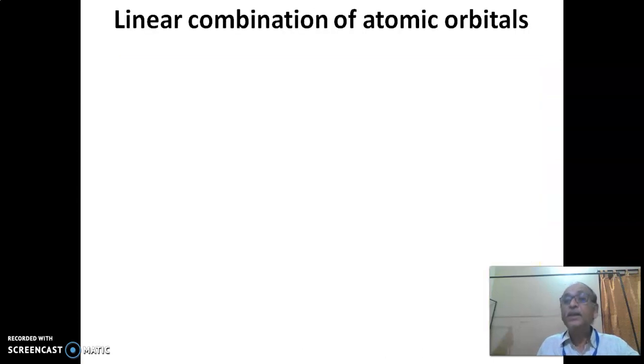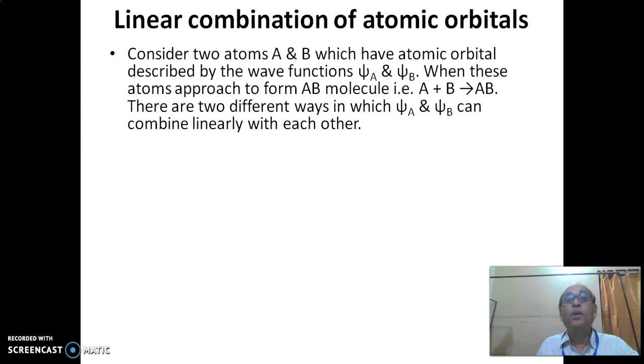According to that, if the atomic orbital has lower energy, the electron will enter into the bonding molecular orbital. If it is higher energy, they will move to the anti-bonding molecular orbital. Bonding molecular orbital is denoted by sigma, and sigma star is denoted for anti-bonding molecular orbital. Then, linear combination of atomic orbitals.